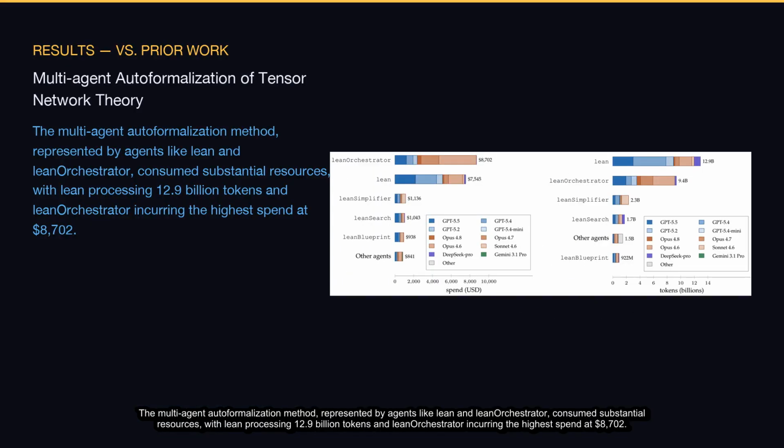The multi-agent autoformalization method, represented by agents like Lean and Lean Orchestrator, consumes substantial resources, with Lean processing 12.9 billion tokens and Lean Orchestrator incurring the highest spend at $8,702. This visualization details the internal resource allocation across different agents and large language models, but does not present a direct performance comparison against prior work or baselines.